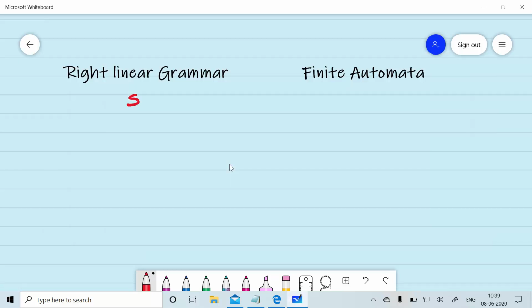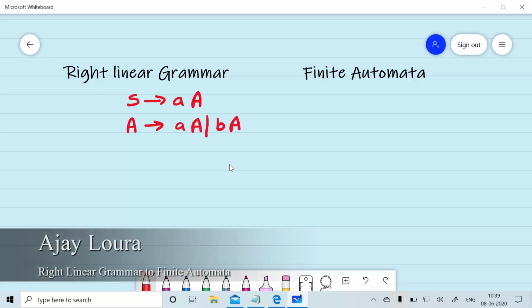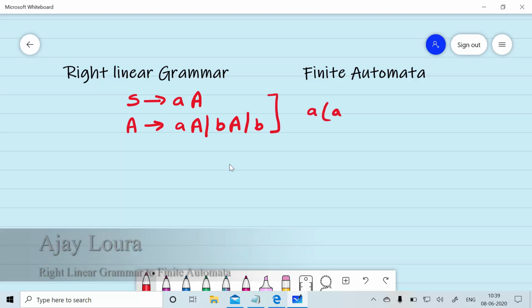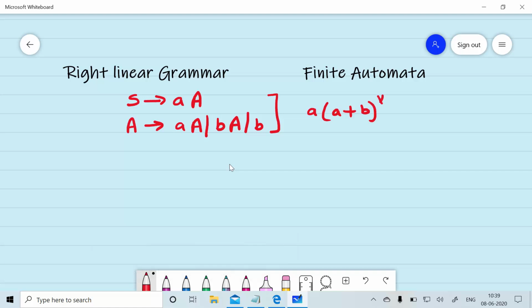Given a right linear grammar S gives aA, A gives aA, bA, b. This is the regular grammar for strings starting with a and ending with b. We are interested in converting this into an equivalent finite automaton.